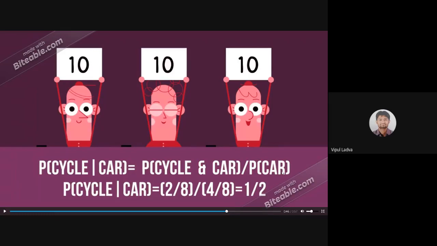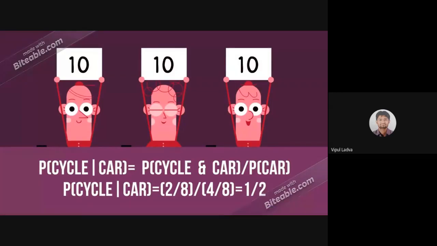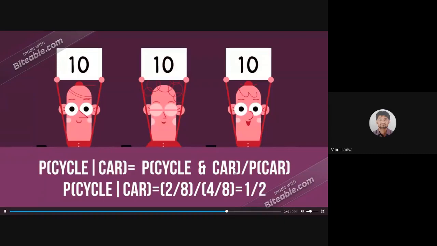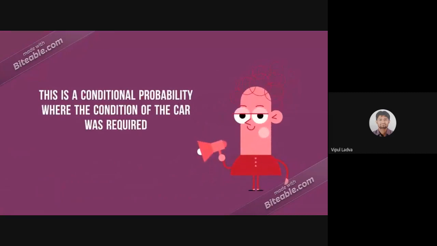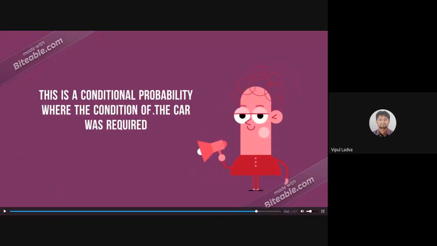Car should be there as a condition, and the favorable cases must have cycle as well as car. Then the selected person will have a cycle under the condition car. Is it? So that was a condition that car was required.